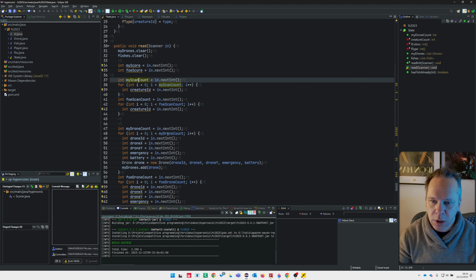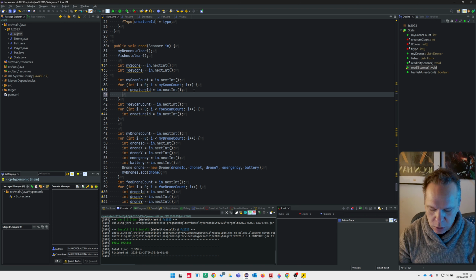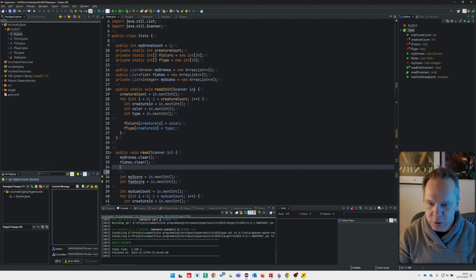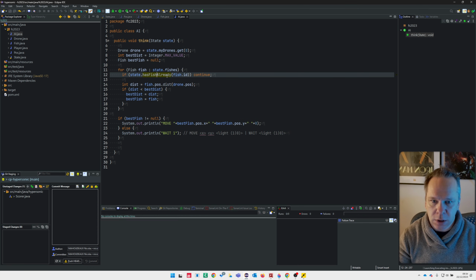So it's here. We have a list of creature ID. I will call it my scans creature ID. My scan is a field, which is a list, not of drone but of integer. A set could work too, but it's sufficient to have the list. And now okay, everything is okay.